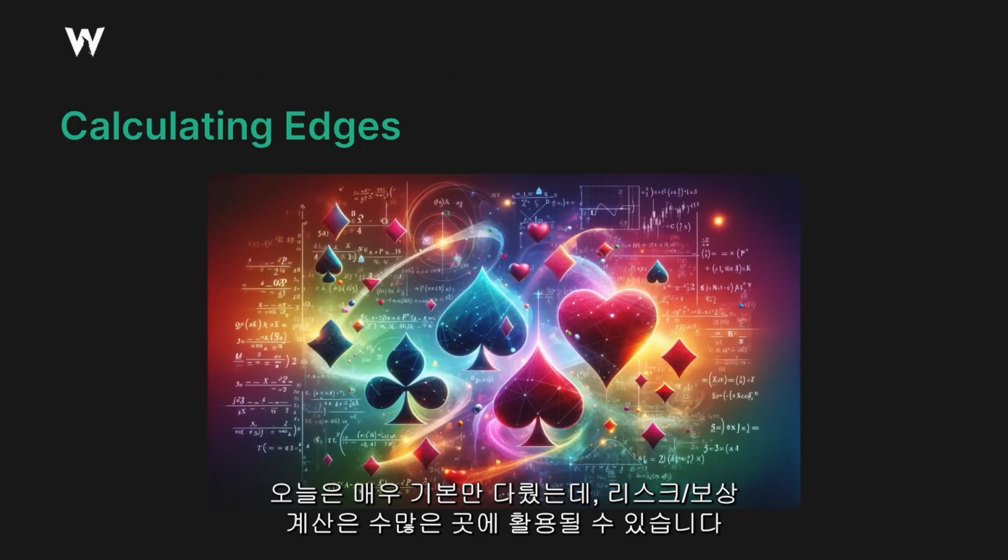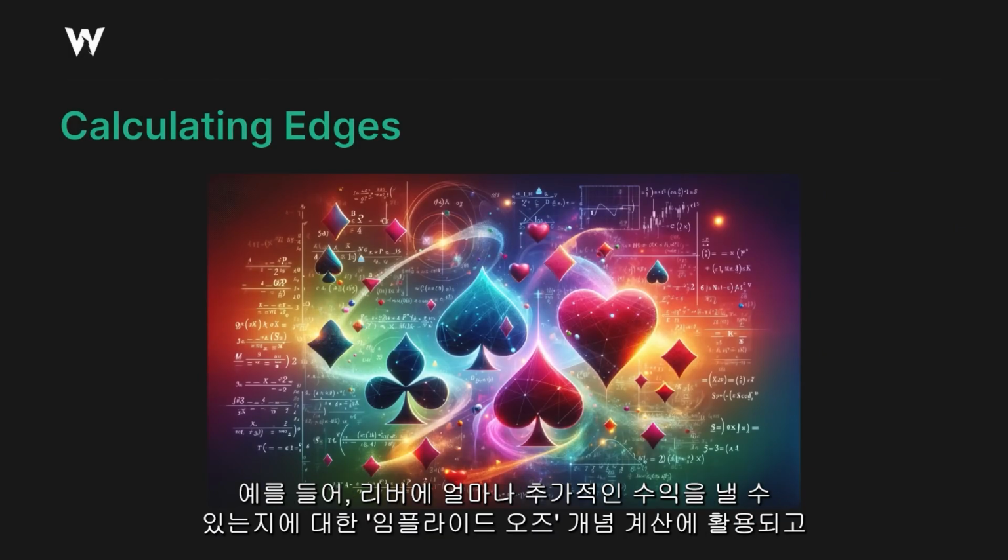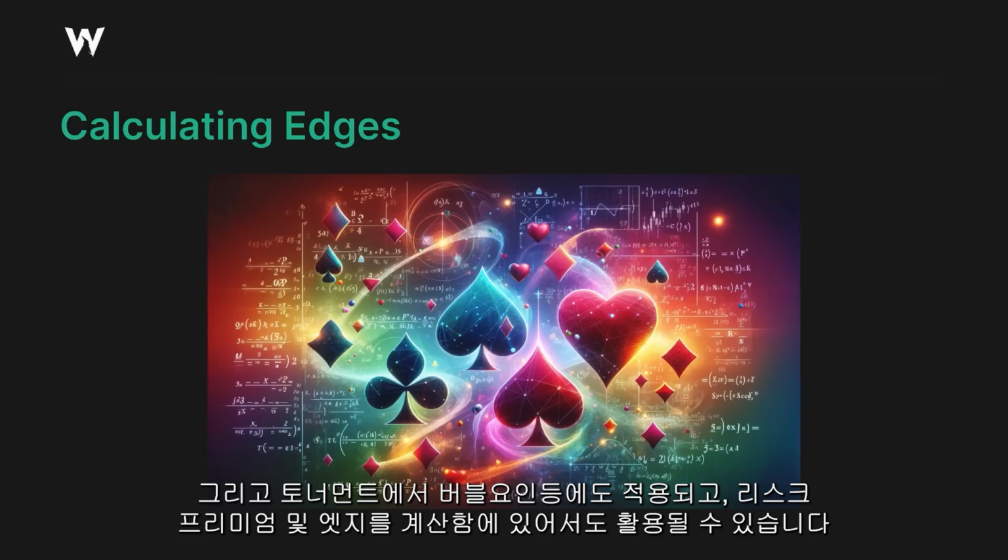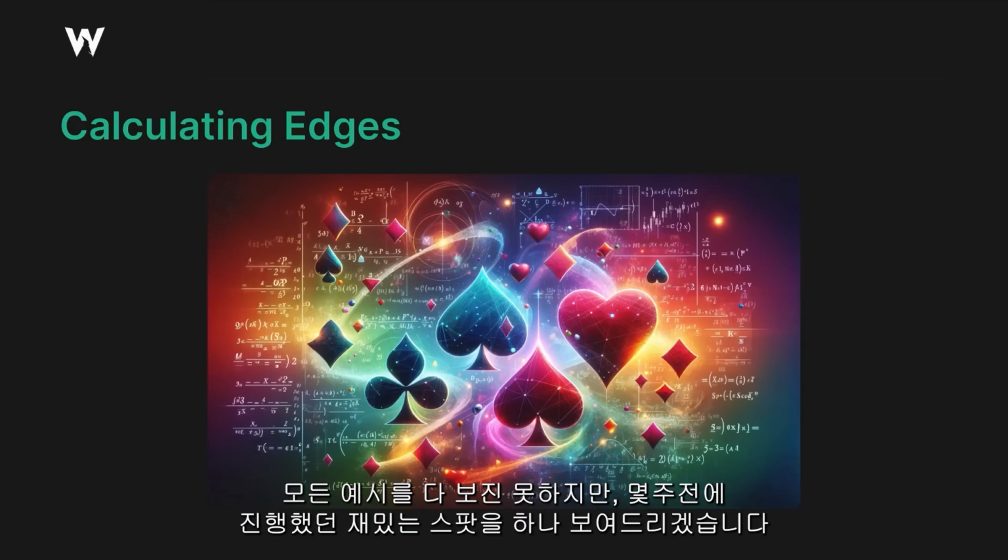You can use it to calculate implied odds, like how much extra money do I need to make on the river for my draw to be good. You can use it to calculate bubble factors in tournaments. You can use it to calculate risk premiums, and you can also use it to calculate edges. I'm not going to have time to go through all of those examples, but I'll share a fun one with you that was posed to 2+2 a few weeks ago.